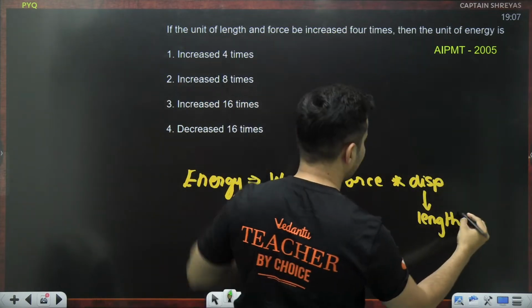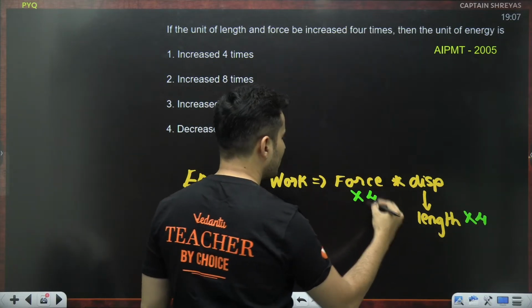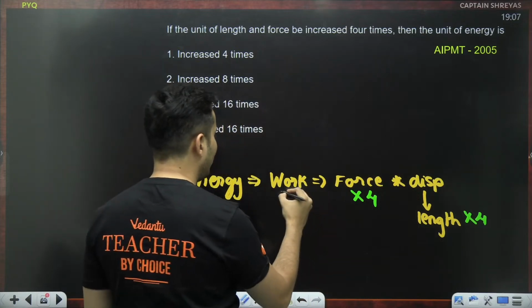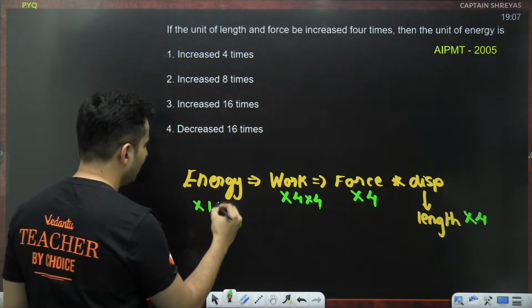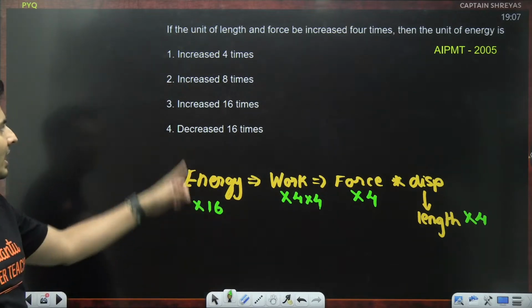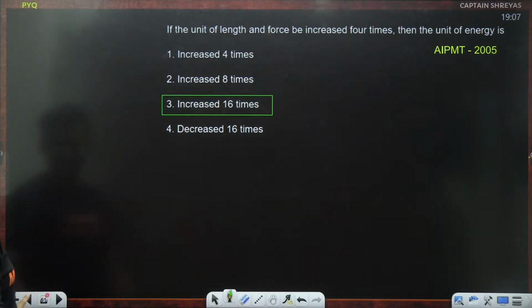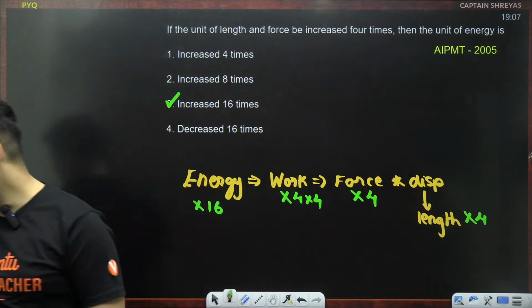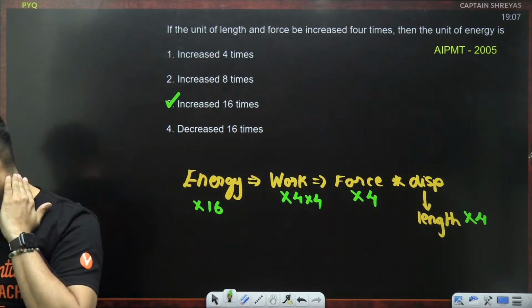The length unit is increased 4 times. Force is also increased 4 times. So what will happen to work? It will become 4 into 4 times, which means the energy will become 16 times. Hence, the answer is increased 16 times. Is that clear? Option C for Captain Shreyas. Correct. Very good. Excellent.